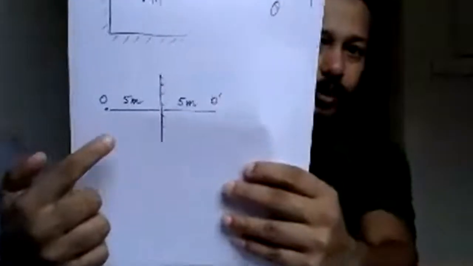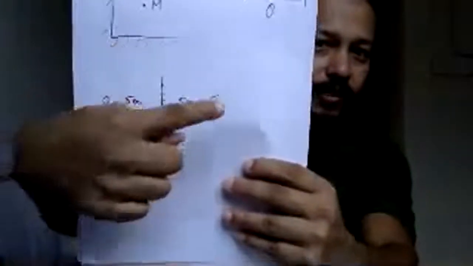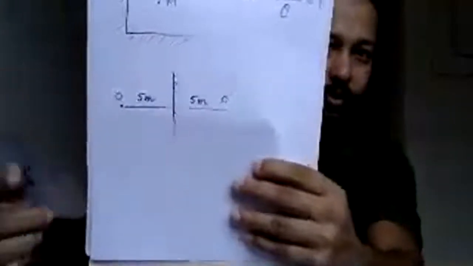So I'm drawing this one. That day I could not show you because of the network issue, but today I'm showing you. Just try to understand this. First, you are standing 5 meter away from the mirror. Then where will the image form? The image will form 5 meter behind the mirror, like this. All of you, can you see it clearly now?